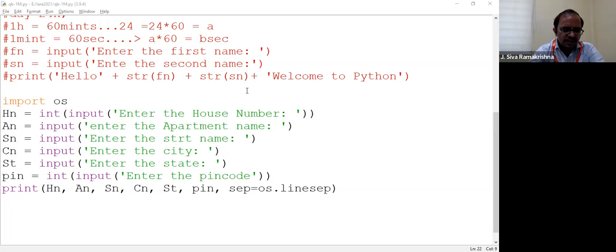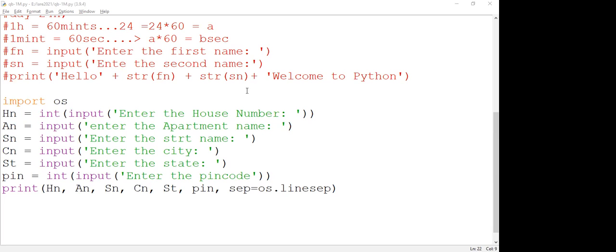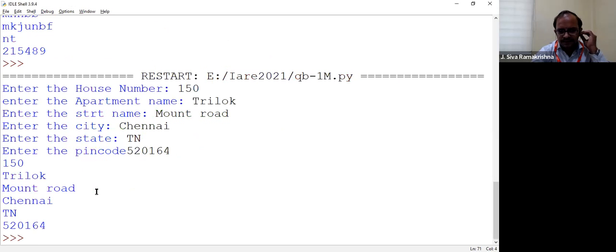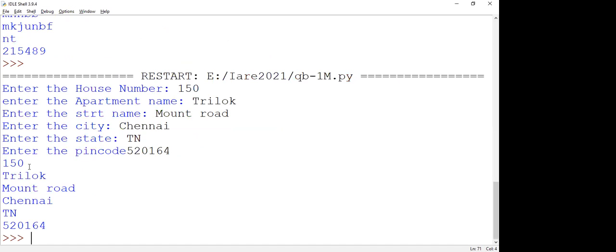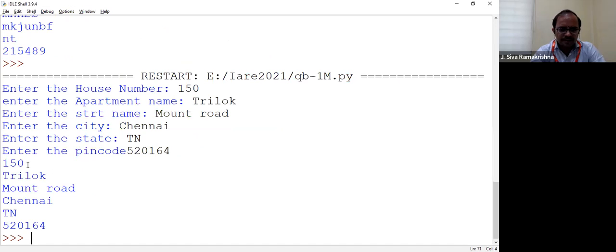Okay, now see this. So 150 Trilok, Mount Road, Chennai, Tamil Nadu, and then this is what we are getting. Hope you are able to see this output? Yes, sir. Everything appears in a new line. So what is the correction we made here?